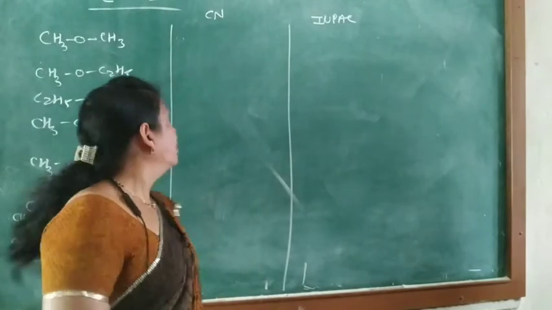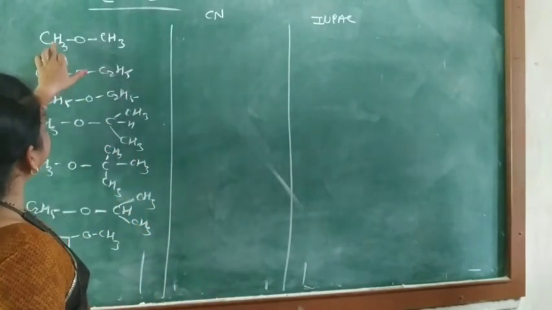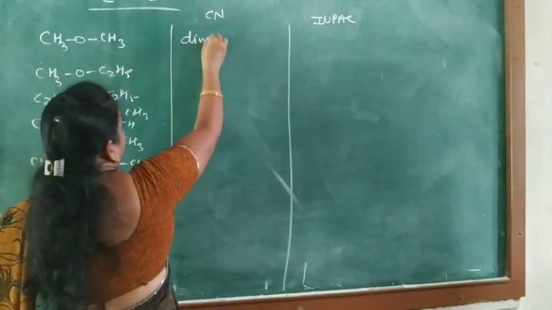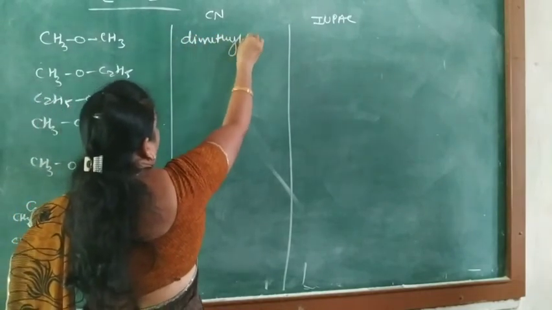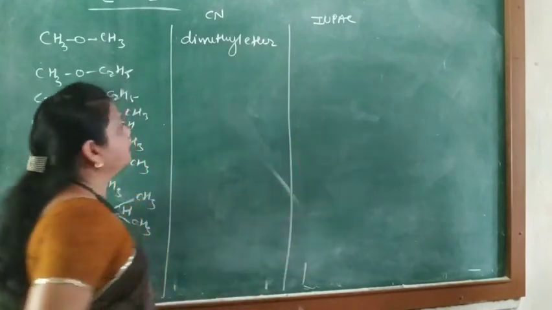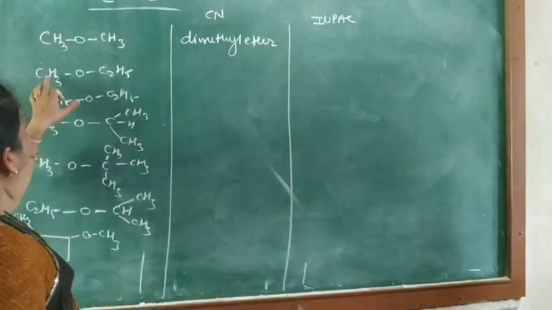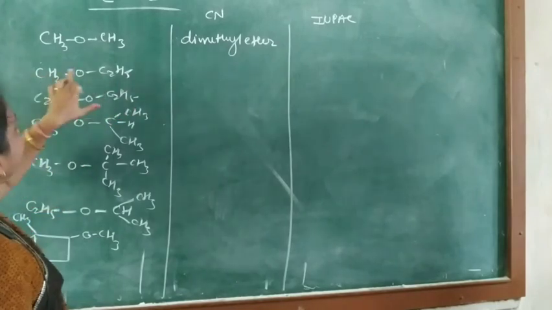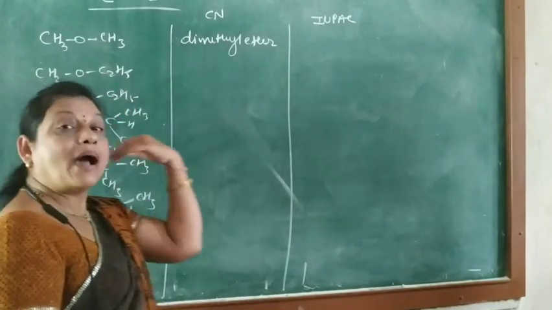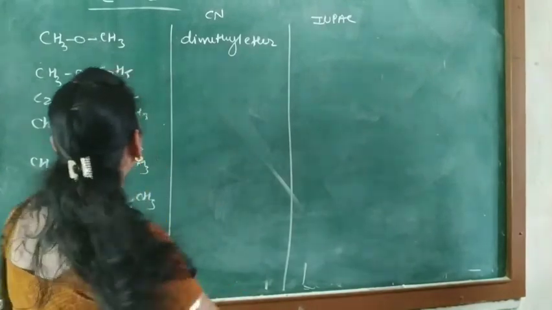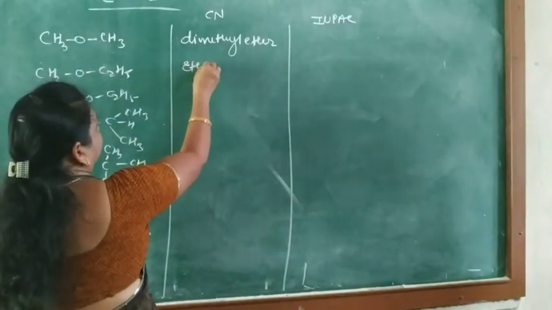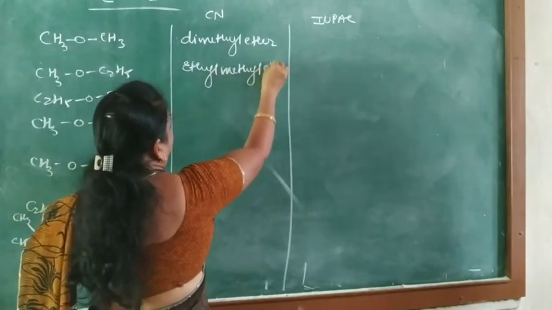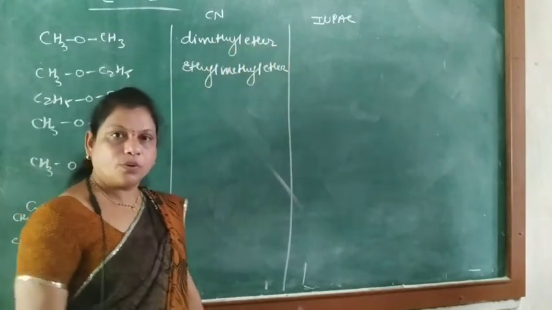Here first, this is 2 methyl groups, so this is called dimethyl ether. Next one, here two different groups are there, methyl and ethyl. Arrange them alphabetically, so here ethyl, then methyl, ether. Ethyl methyl ether.